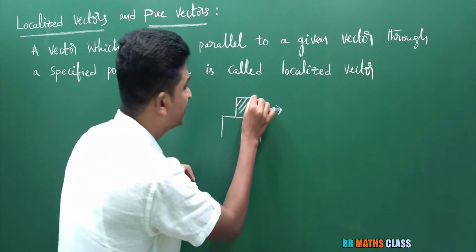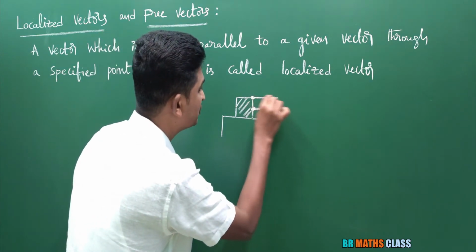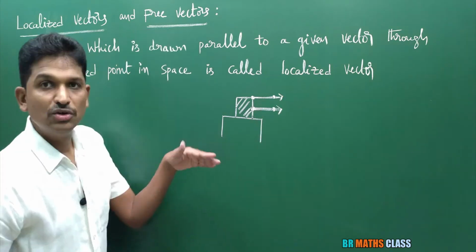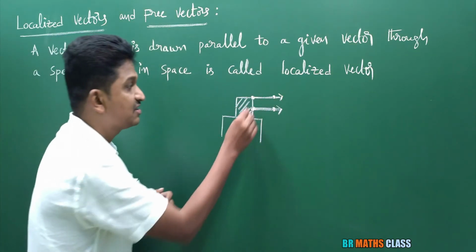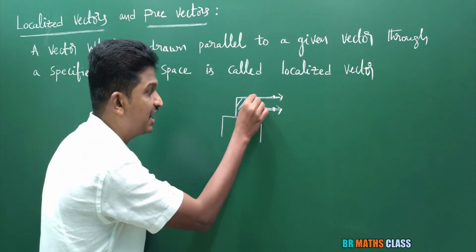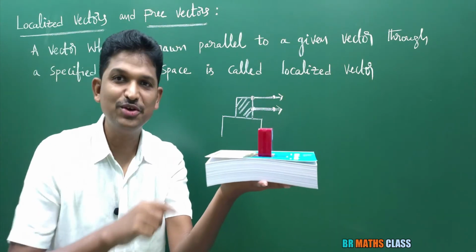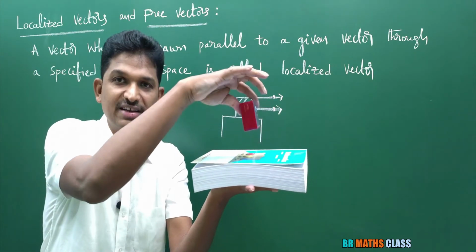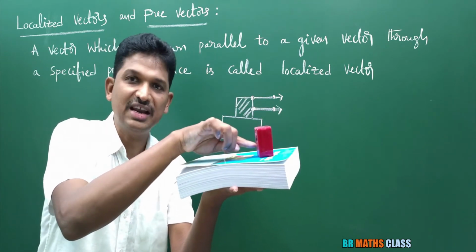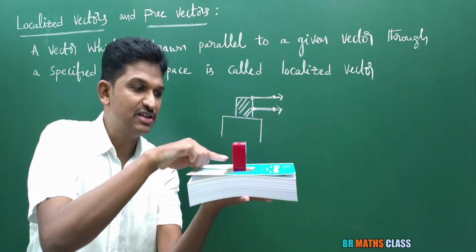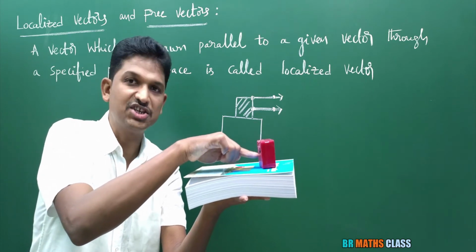What happens if I apply the same force on this object at this point? You observe here, this is the vector which is parallel to this vector at a specified point. At this point I am applying force. You please observe here, this is the rigid object. I am applying force on it. It is moving as per the line of action, right? You observe, this object is moving as per line of action.